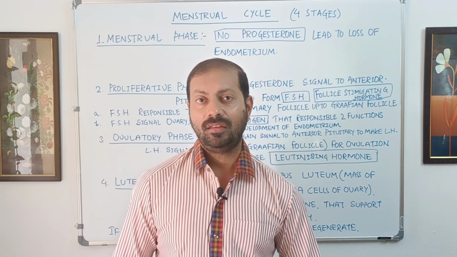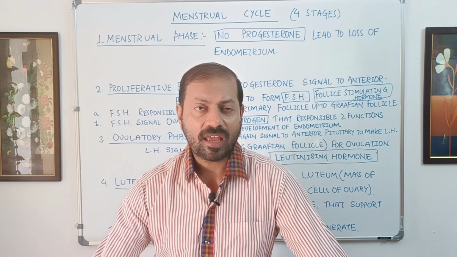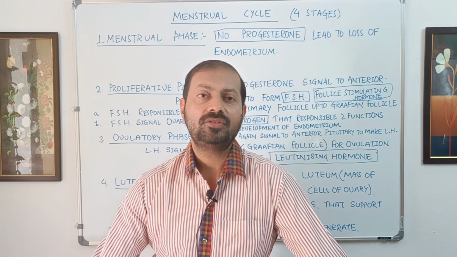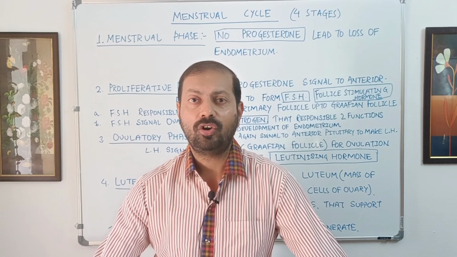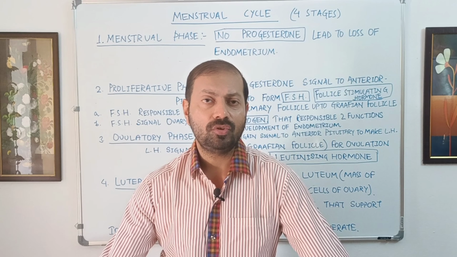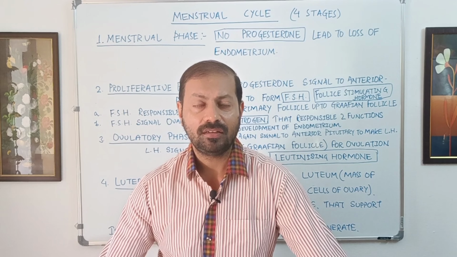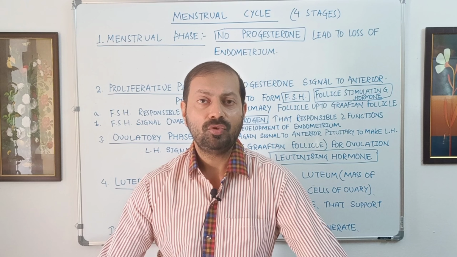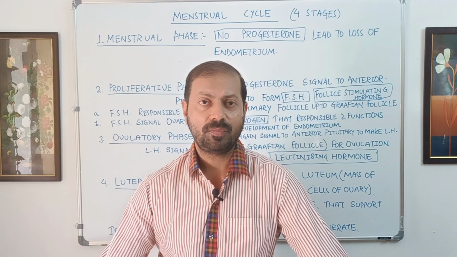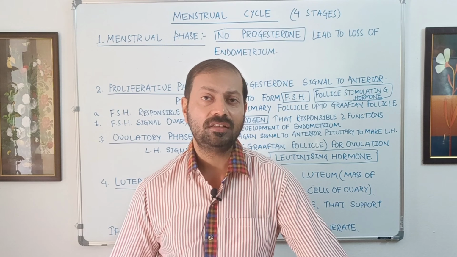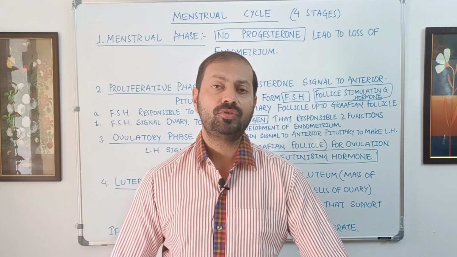So this is all about the menstrual cycle in the human females. This menstrual cycle is a complicated cycle that is totally controlled by different hormones. There are 4 hormones involved in the menstrual cycle. First hormone, the most important hormone which is responsible to start the first phase, is no progesterone.